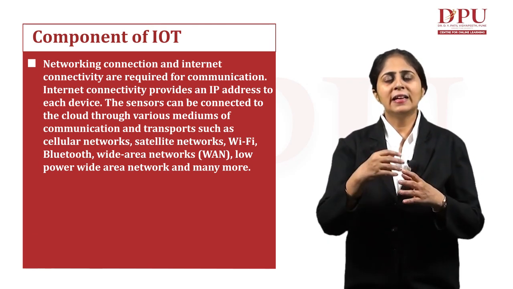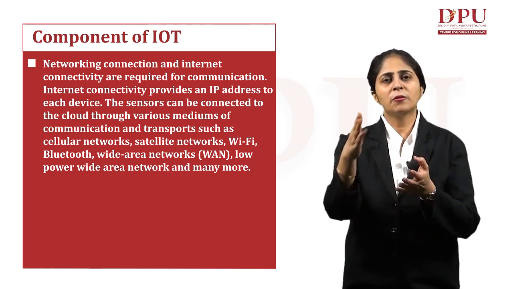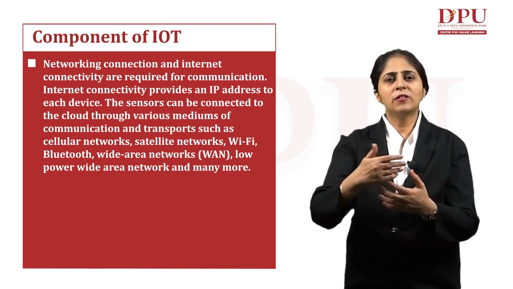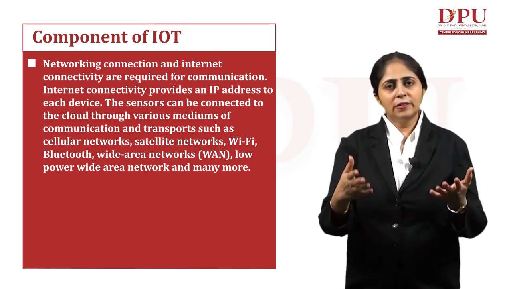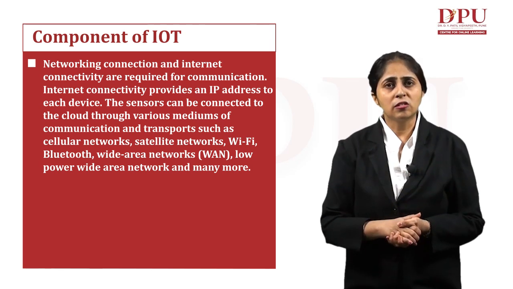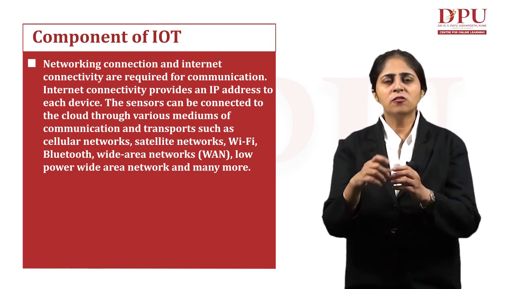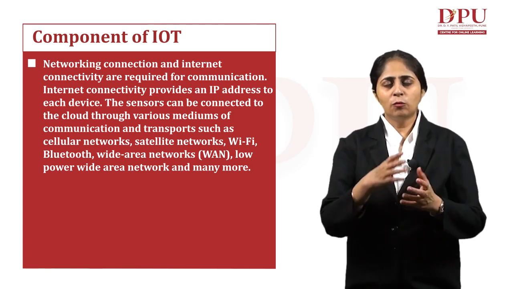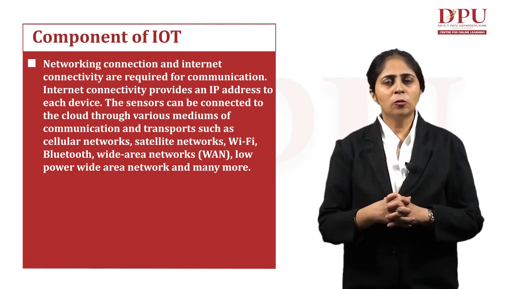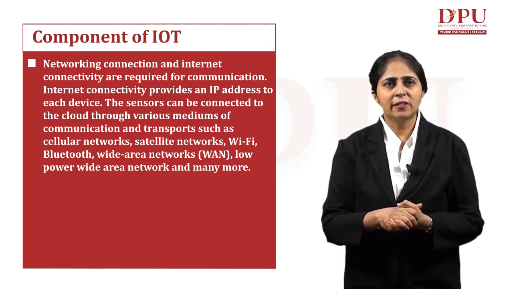If we want our data to come from the sensors to other devices and perform the action, we need to have the network connection. Network connection and internet connectivity are required for communication. Internet connectivity provides an IP address to each device. Whatever devices are being connected onto the internet have to have an IP address with them.